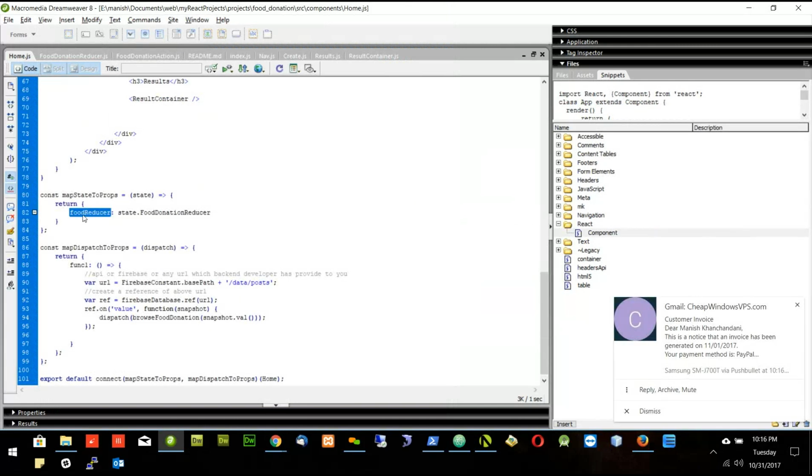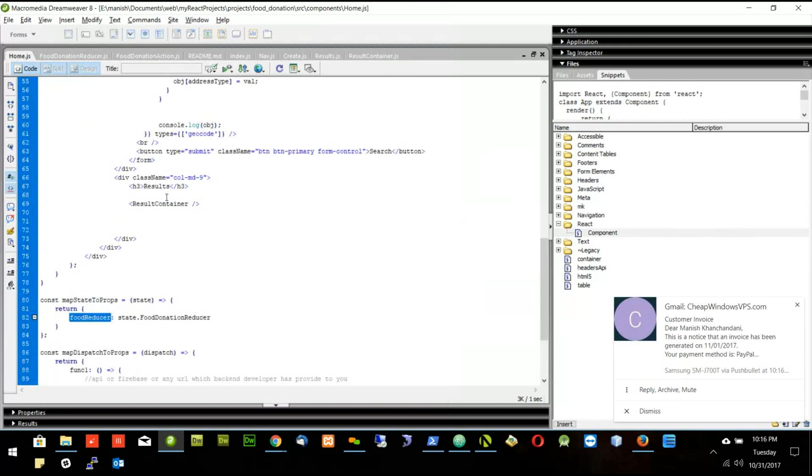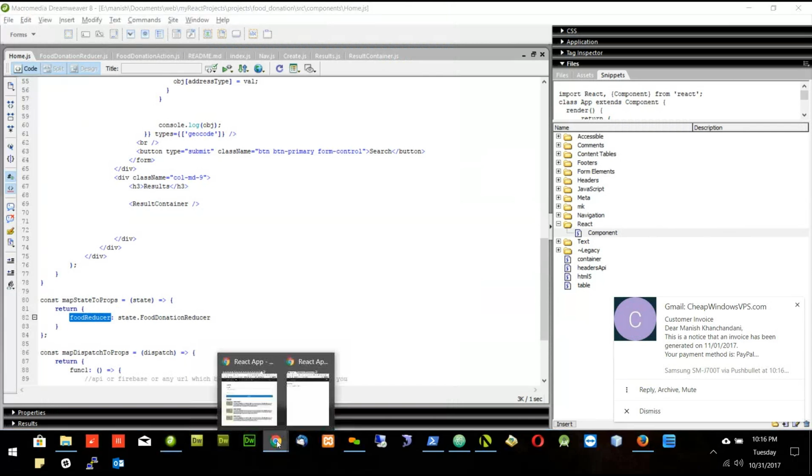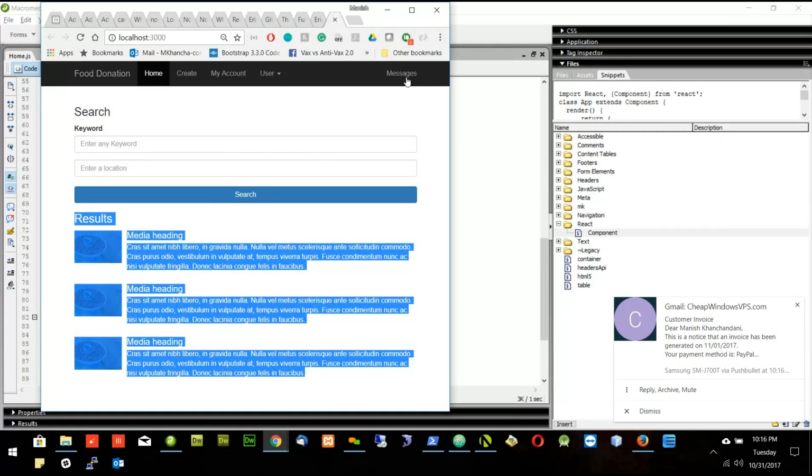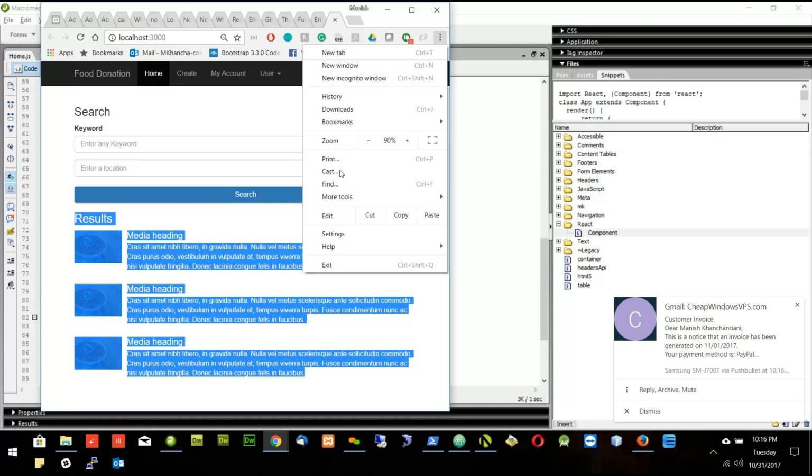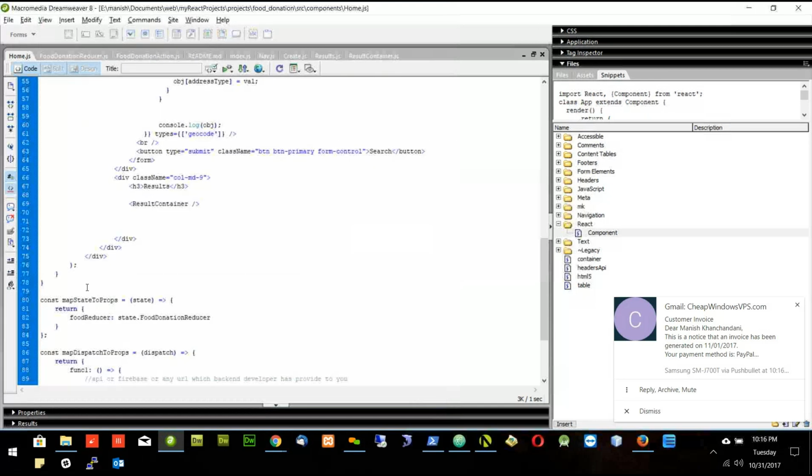If I want to access the data, how will I access it here in the component? I want to access this food reducer data. So the data will be in the format of food reducer dot data. But how will I access this food reducer here?